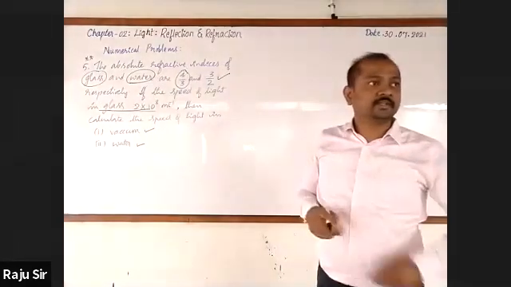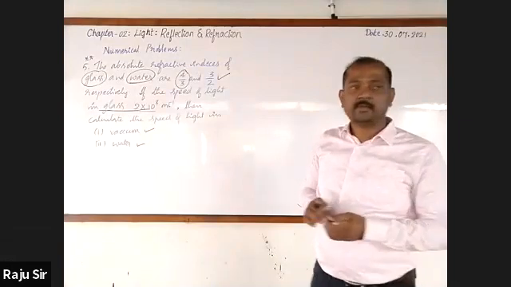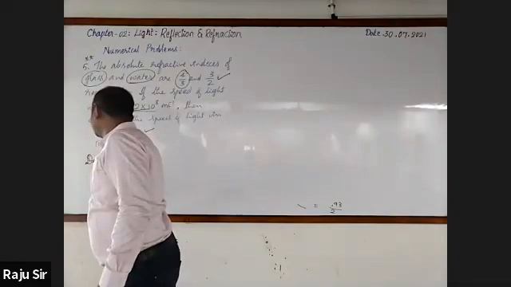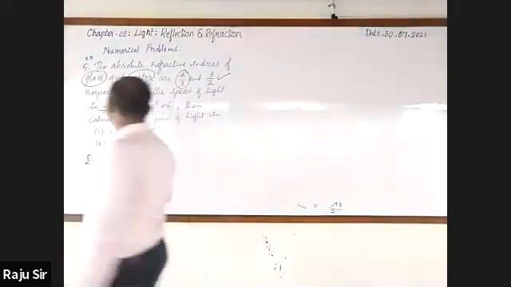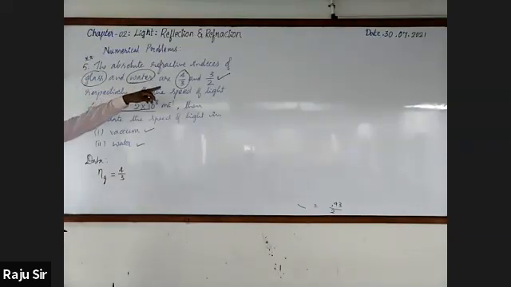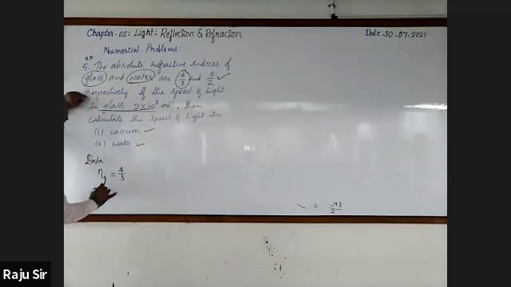Hope you can calculate this. We have the refractive index of glass, I write like this. Refractive index of glass is 4/3. Then refractive index of water is 3/2.